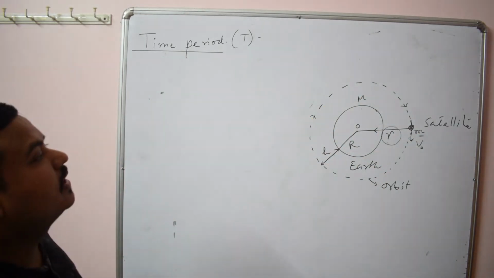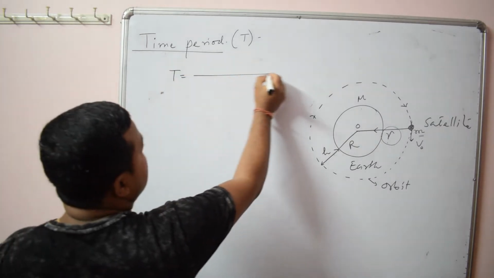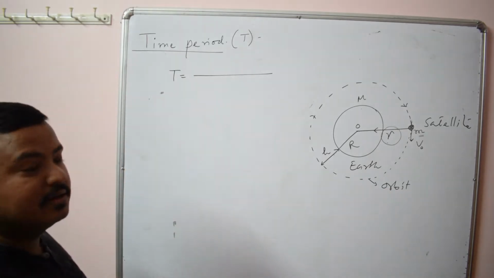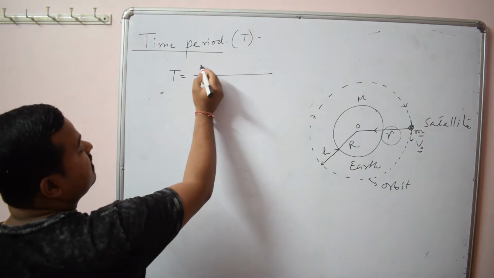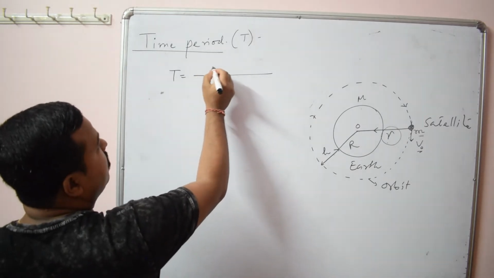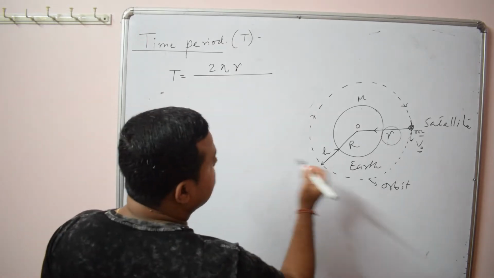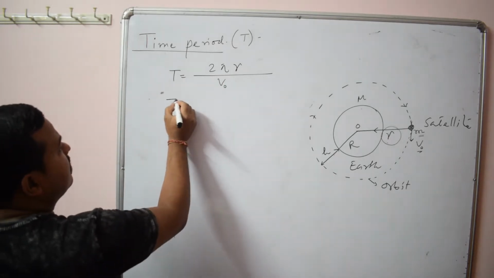That is called what? Time period. So simply you can find out time period is what? That is the distance, that means circumference of the orbit divided by its orbital speed. So time period is given by circumference of the orbit, that is 2 pi r, divided by orbital speed, that is v naught.